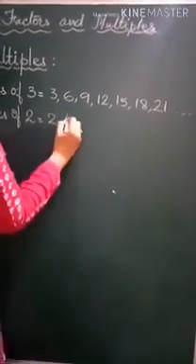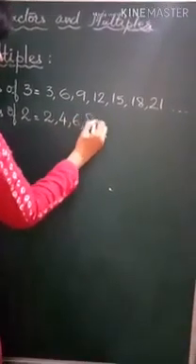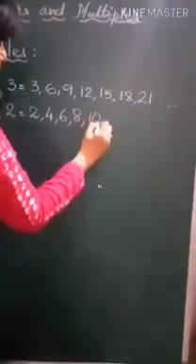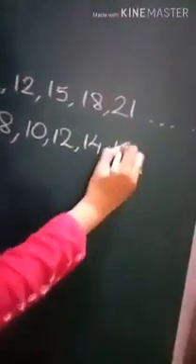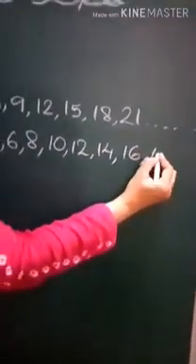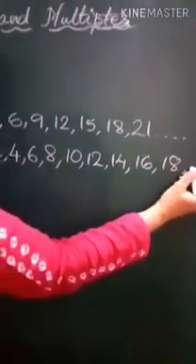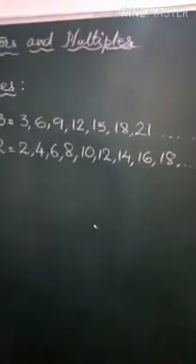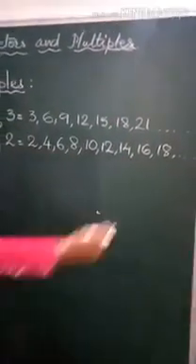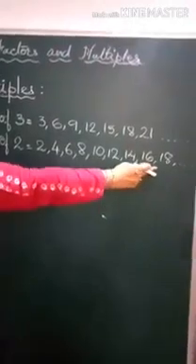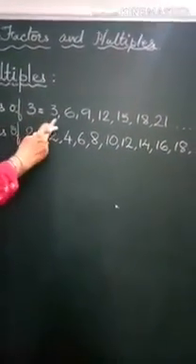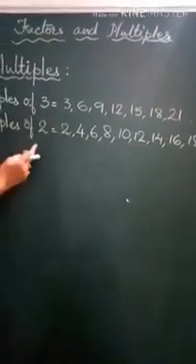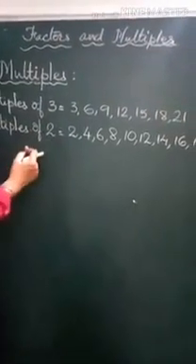Then 2 2s are 4, 2 3s are 6, 2 4s are 8, 2 5s are 10, 2 6s are 12, 2 7s are 14, 2 8s are 16, 2 9s are 18, and so on. So multiples are endless, they will not end. But the smallest multiple of 2 will be 2, the smallest multiple of 3 will be 3, the smallest multiple of 5 will be 5, and so on.